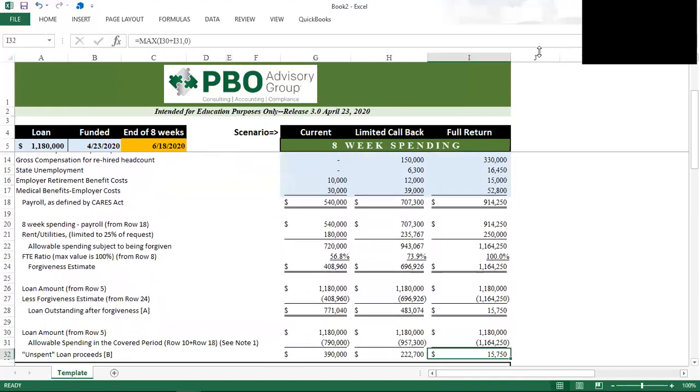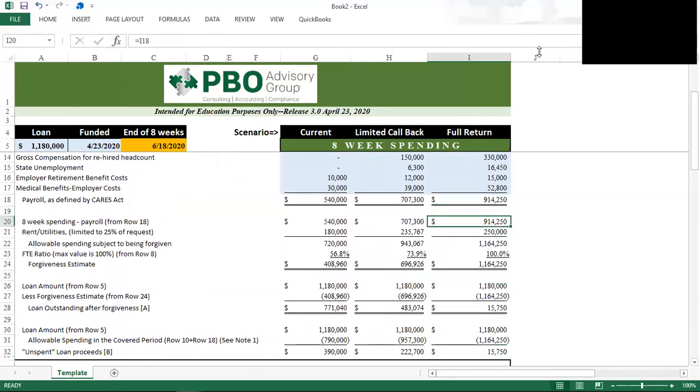Again, because we spent more on payroll, we are able to request more forgiveness for our non-payroll, and now we're not limited at all. So our 250, we can ask for the entire 250 to be considered for forgiveness. So we're asking gross forgiveness of $1,164,250. Our headcount ratio is 1-to-1, which is the max. That's as good as it can be. So we believe that we would be given forgiveness of $1,164,250.